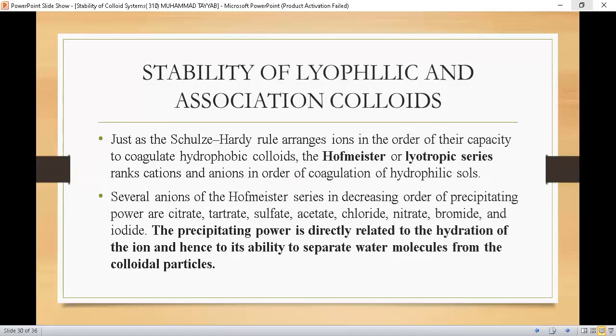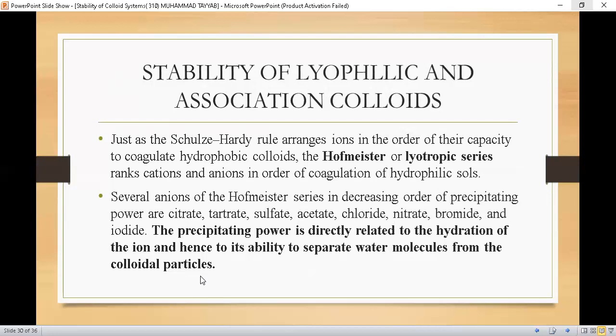Just as the Schulze-Hardy rule arranges ions in order of their capacity to coagulate hydrophobic colloids, the Hofmeister or lyotropic series ranks cations and anions in order of their capacity to coagulate hydrophilic colloids. Several anions of the Hofmeister series in decreasing order of precipitating power are citrate, tartrate, sulfate, acetate, chloride, nitrate, bromide, and iodide. The important thing in hydrophilic colloids, students, is that the precipitating power is directly related to the hydration of the ion and hence to its ability to separate water molecules from the colloidal particles.